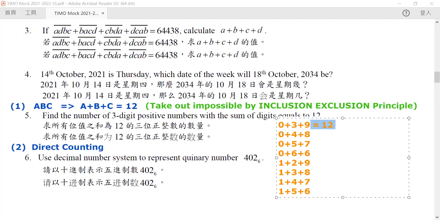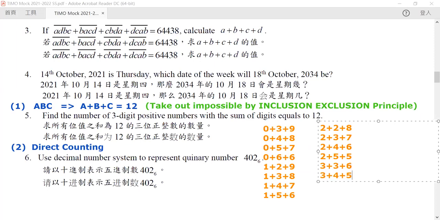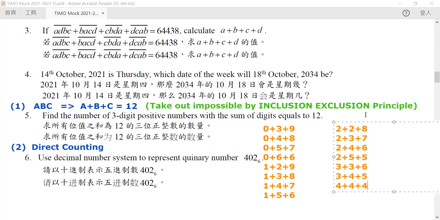Now later on, we will compute all the different combinations of this. So we still need to work on that. There is still much work to do. So this is 2 plus 2 plus 8, and then 2 plus 3 plus 7, and then 2 plus 4 plus 6, and 2 plus 5 plus 5. And then we go to 3 plus 3 plus 6, and then 3 plus 4 plus 5, and finally 4 plus 4 plus 4. So these are all combinations of digits that can be added to sum up to 12.